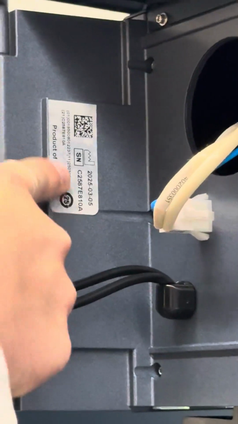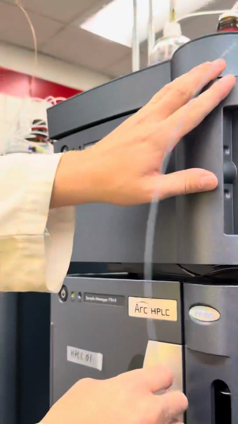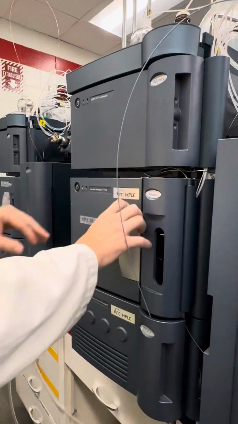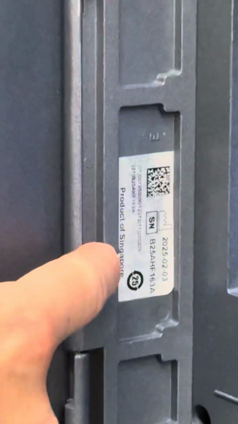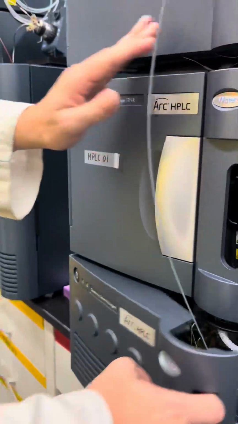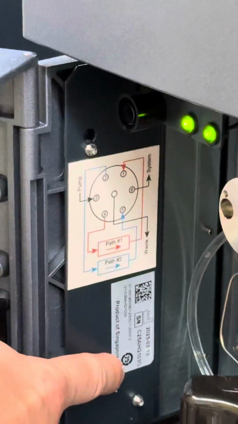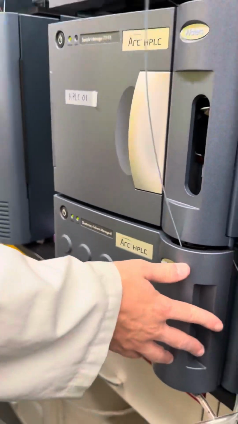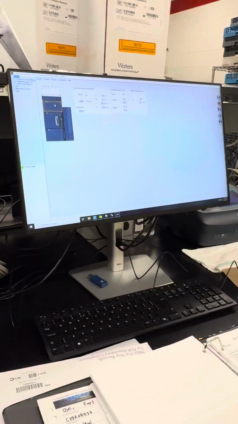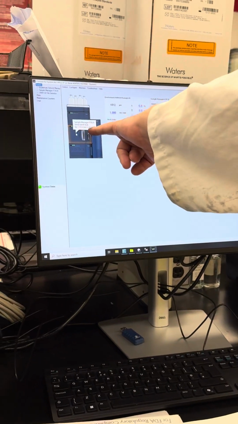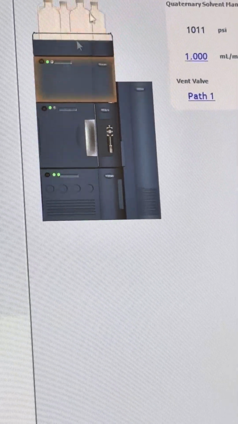And if you call the expert center, they may ask you for a serial number on there. There's one right here. And the last one is right here. So those are all your serial numbers. You can also find them on your console itself. As I said, you can just kind of hover over it. You can see your firmware version, your serial number there.